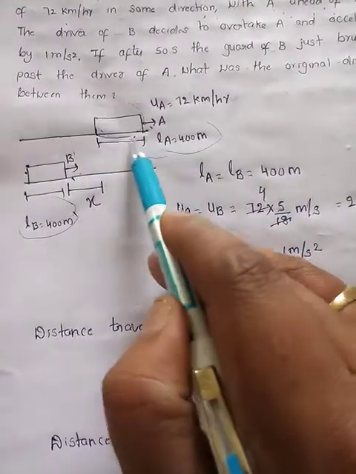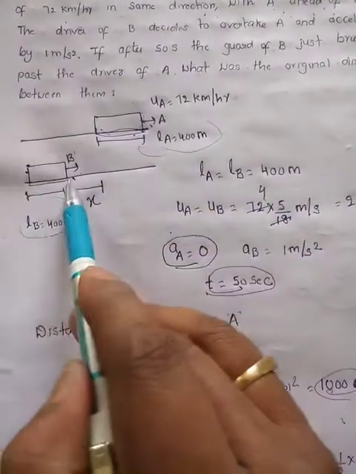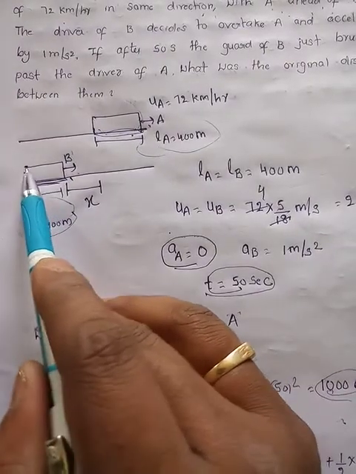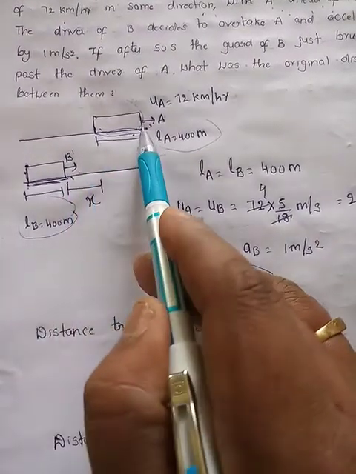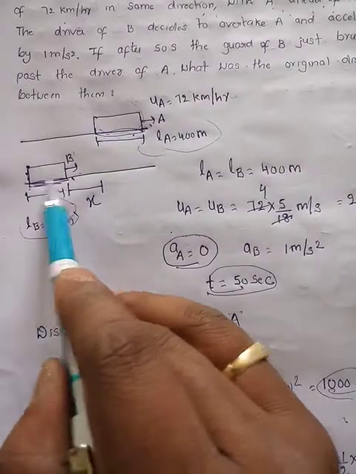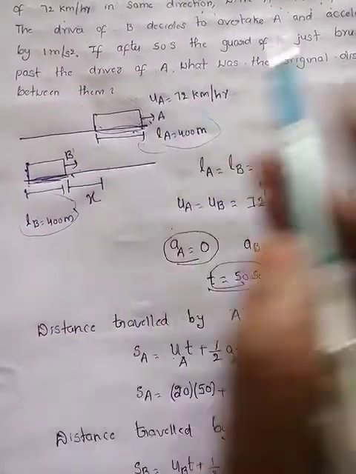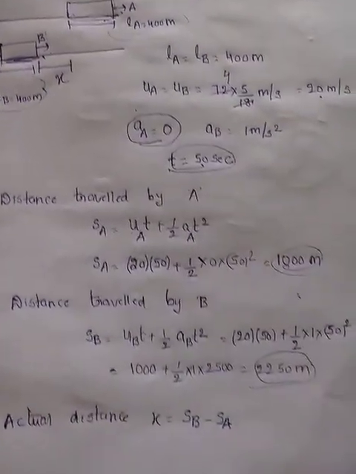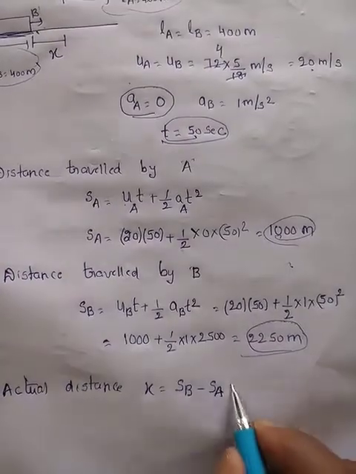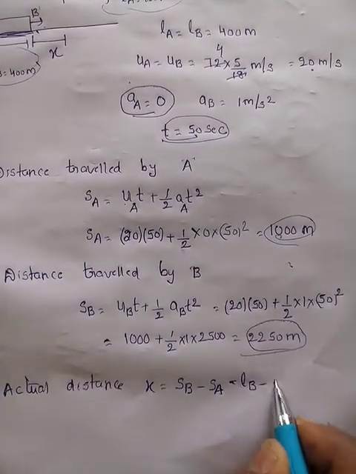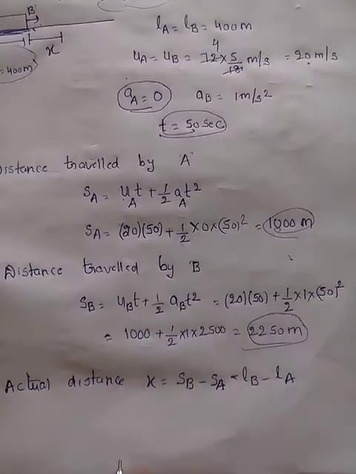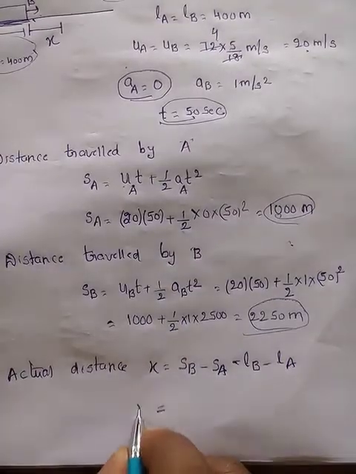So it has to travel this length as well as this length. Means the guard of B passed the driver of B's motorman. This has to travel this length as well as this length. So we should consider length of B and length of A, that is minus LB minus LA. That is the mistake you should not do.